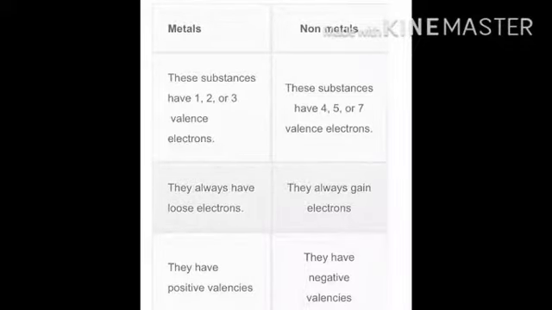Non-metals have 4, 5, 6 or 7 valence electrons, meaning the number of electrons in the last shell. Metals always lose electrons, and non-metals gain electrons. They have positive valencies and negative valencies respectively.